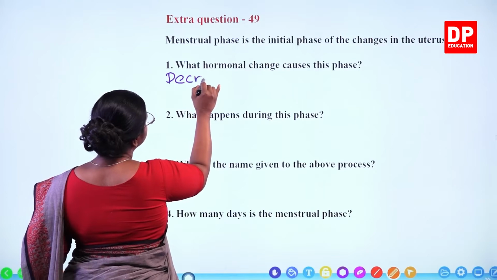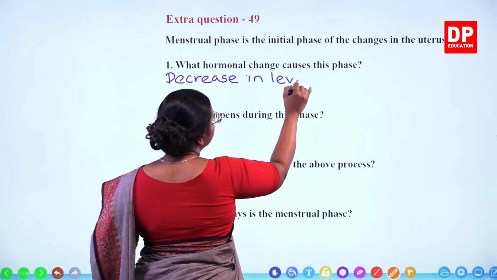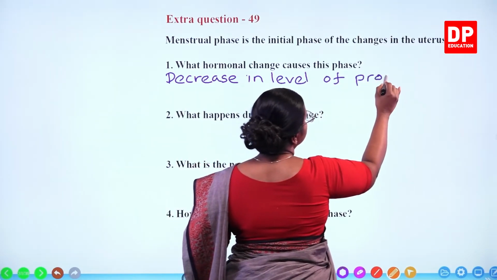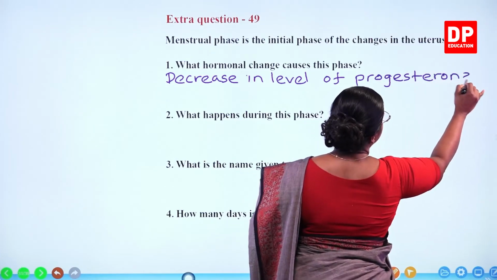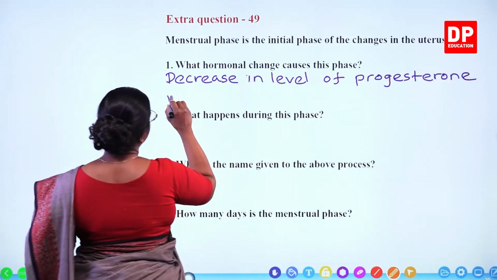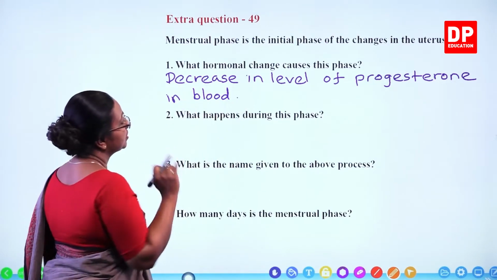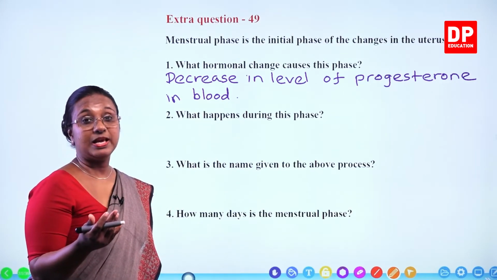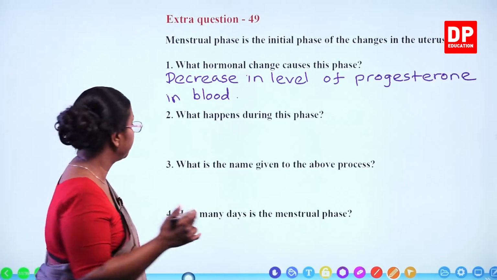Decrease in level of progesterone in blood. That causes the menstrual flow. What happens during this phase? I explained that the wall of the uterus is expelled out along with blood.